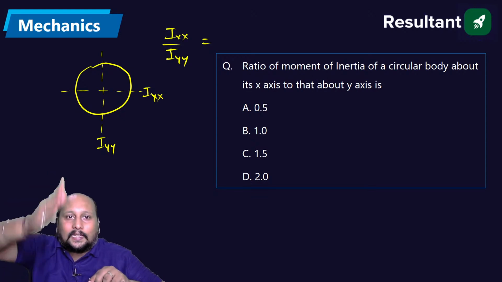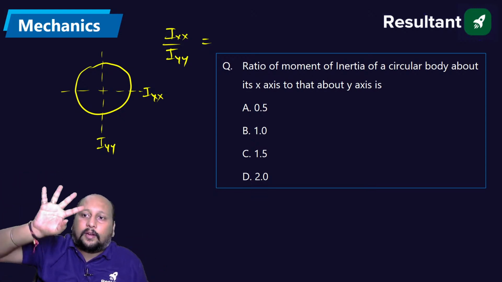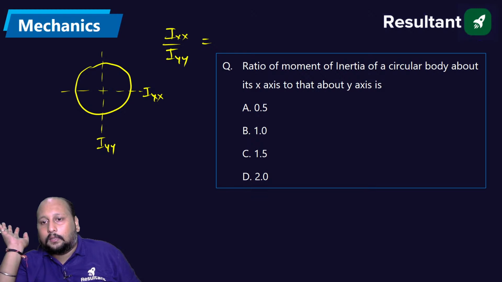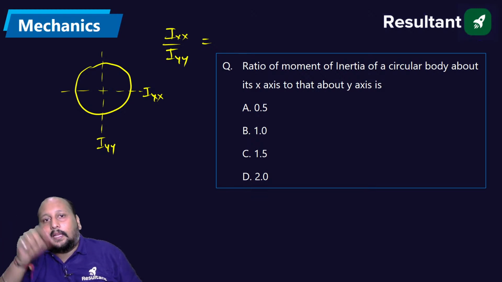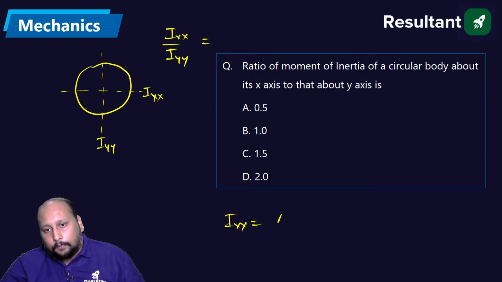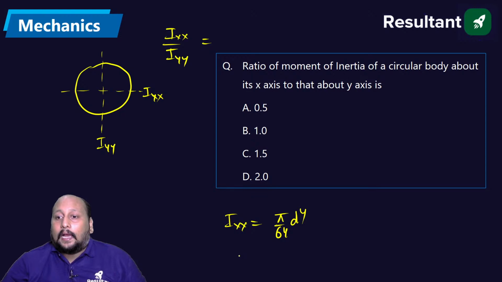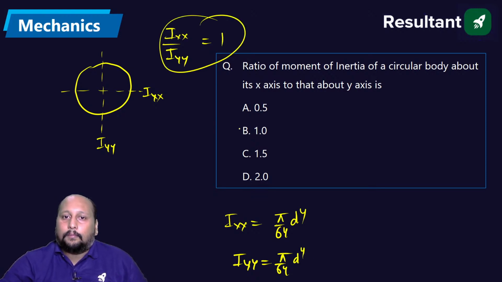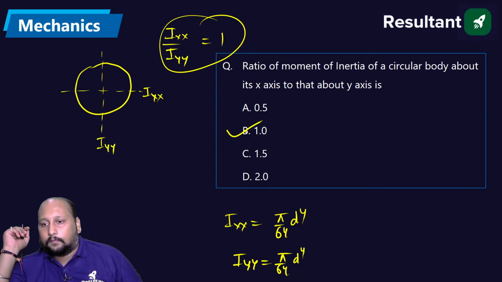Look, Ixx and Iyy for a circular body: it has symmetry, is it not? And we know that Ixx is equal to pi by 64 d power 4, and Iyy is also equal to pi by 64 d power 4. Take the ratio, it is 1. B is the correct answer.